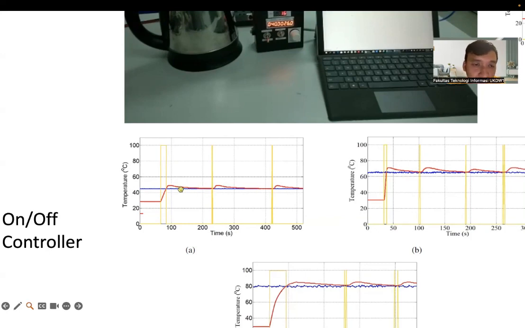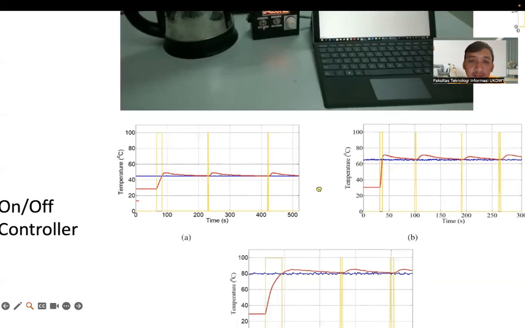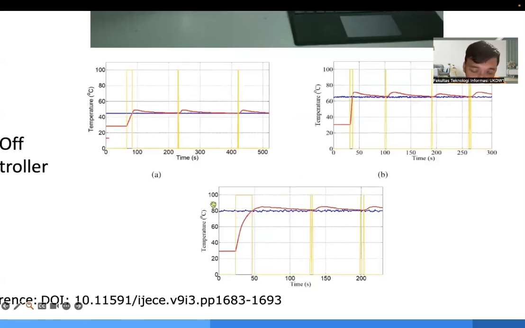After that, if the system reaches 42 degrees again, the on-off controller will turn the heater off again, then on, then off. For 80 degrees it is also the same.